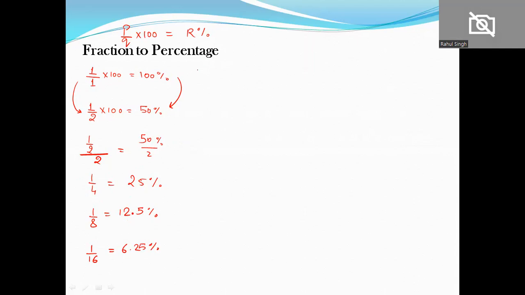Alright. Let's take 1 by 3 now. If I convert 1 by 3 into percentage, what I'm doing here is dividing 100 by 3. So 3 times 9, minus, we get 1 and this 0 will get down. 3 again 9, again we'll get 1 on subtracting. So we'll put a decimal and take 0. 3, 3, 9, and this will keep going on, right? So 33.33% is nothing but 1 by 3.